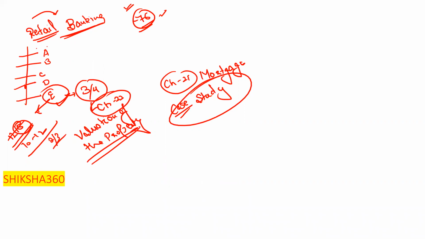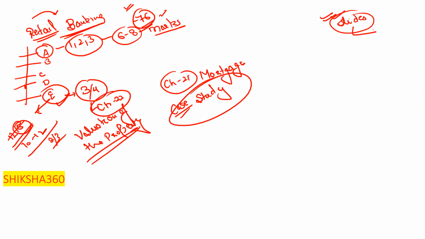Next one is module A, clear. Module A has only 3 chapters, chapter number 1, 2 and 3. So we expect 6 to 8 marks from that. Very easy module. I have already shared the videos on that. You can go through them. Slides are also provided to you. Just go through the slides and videos, and after that practice the questions. Clear, questions will be uploaded after the session.